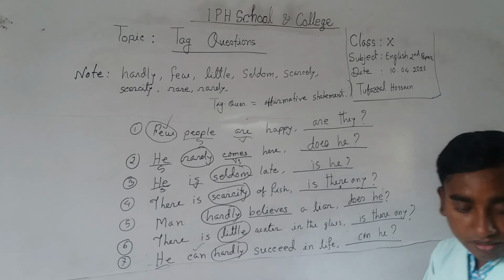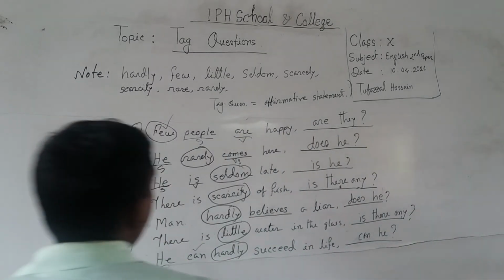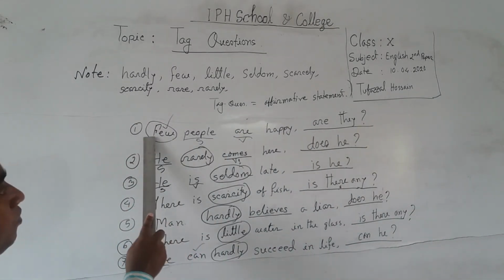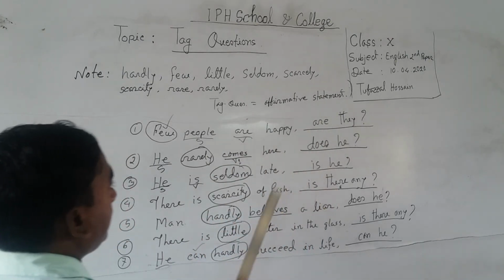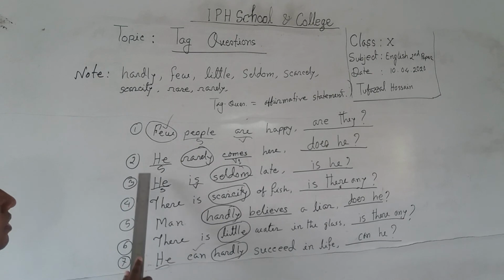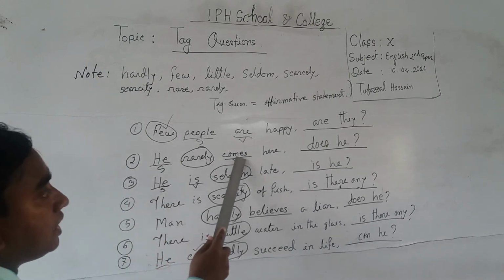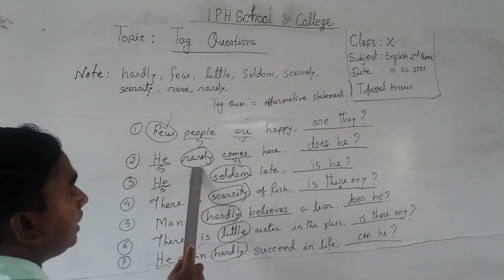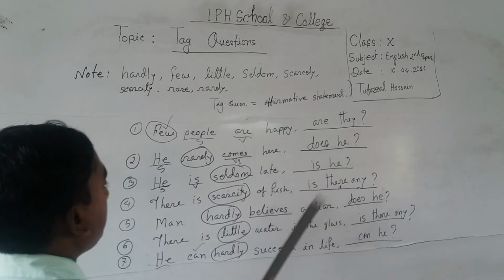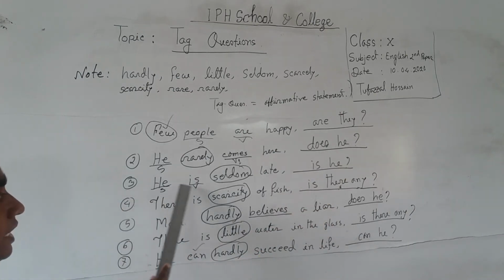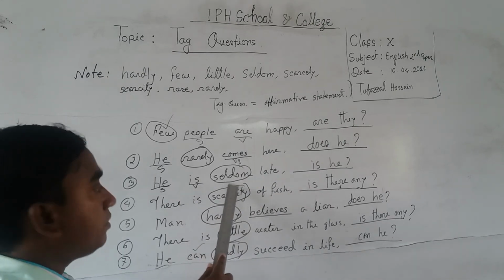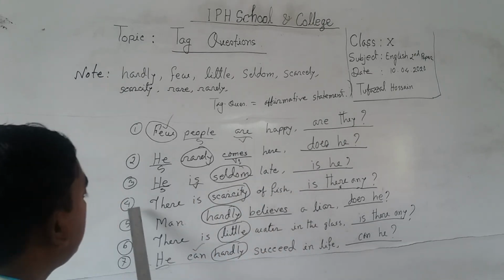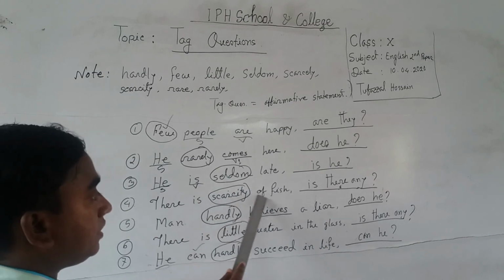So dear students, now number one, few people are happy. So the answer will be are they, because few has negative meaning. Number two, he rarely comes here. Here rarely is negative, so it will be does he. Number three, he is seldom late. Here seldom is negative, so it will be is he. Number four, there is scarcity of fish.